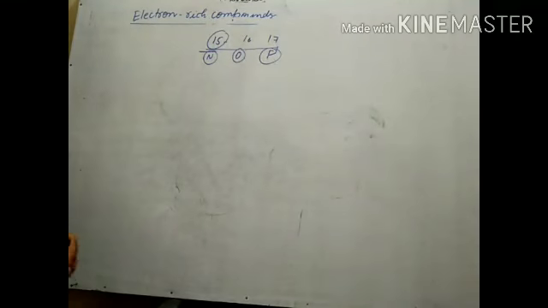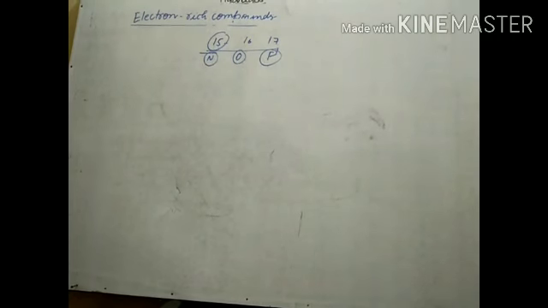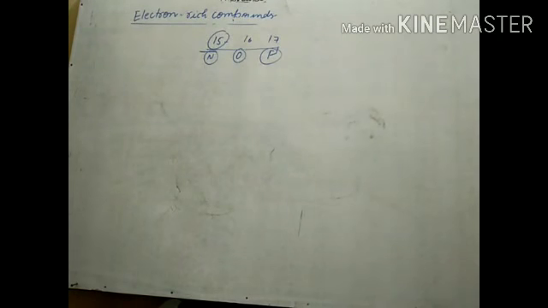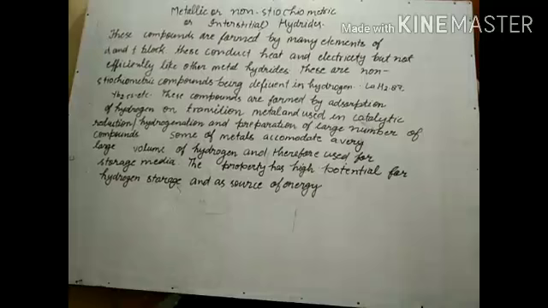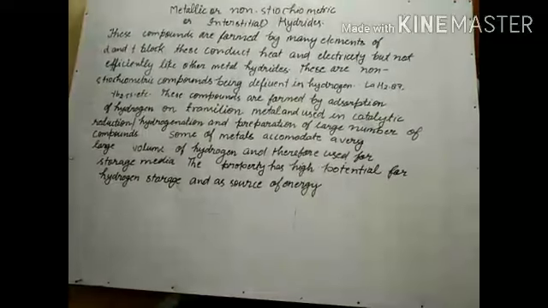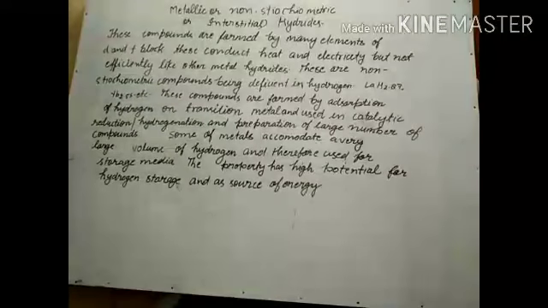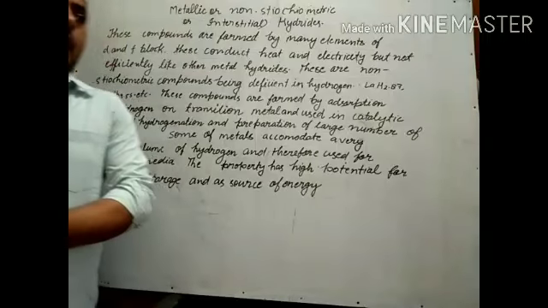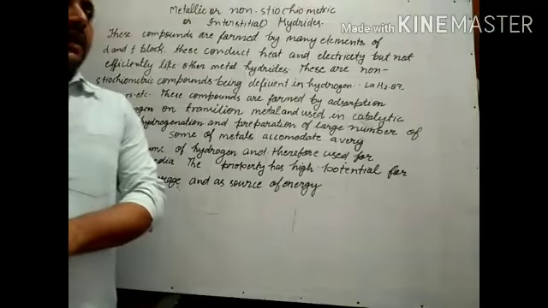Our next topic is metallic, non-stoichiometric or interstitial hydrides. These compounds are formed by many elements of the d and f blocks.